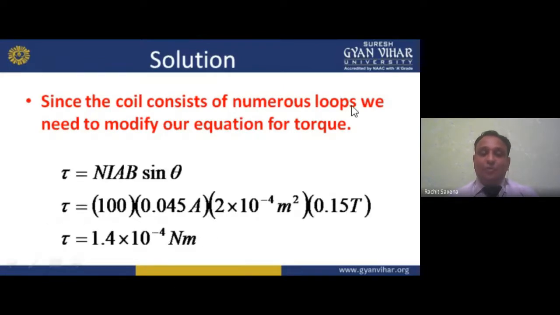Okay, I hope you understand about the numerical. It is very simple. The values are given to you, you just have to put the values in the equation. But the one thing we have to alter is our equation from the previous one. Why? Here we have numerous loops, or we can say a number of loops. If one loop is there, then we can use no N. But if a number of loops are there, then I have to write N here. So I hope you understand.